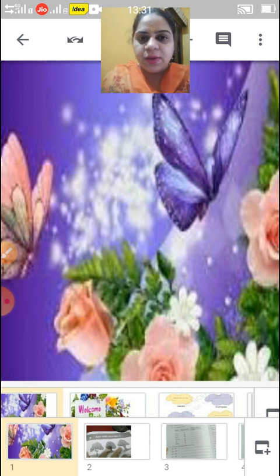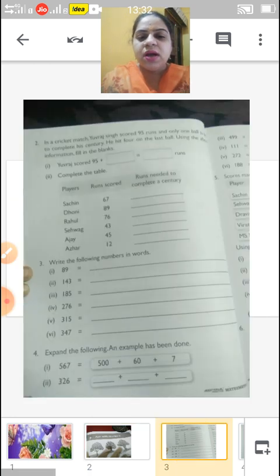Today we are going to do maths. In maths, today we are going to continue our chapter 2 in the maths workbook from question number 2. Okay children, let's come to our chapter. Chapter number 2, fun with numbers. Now children, come to question number 2.